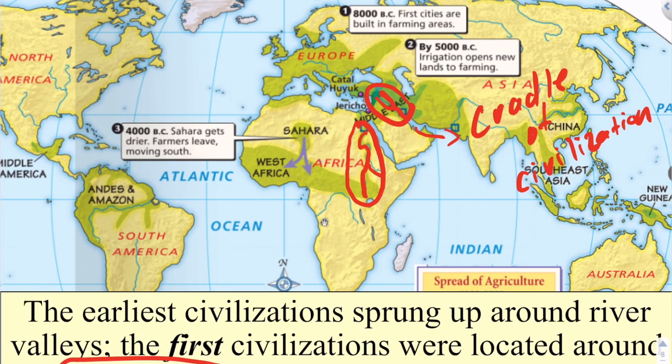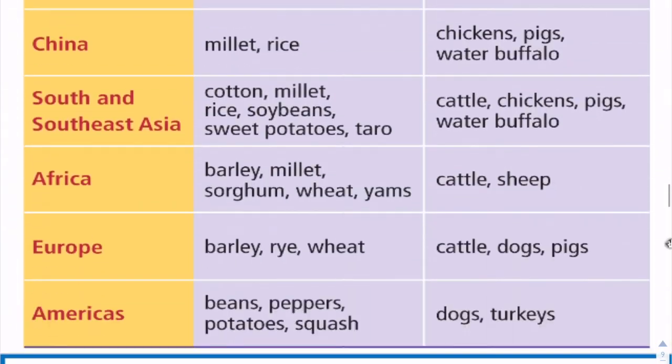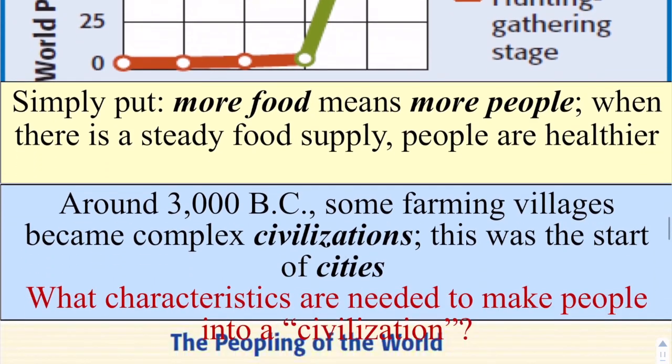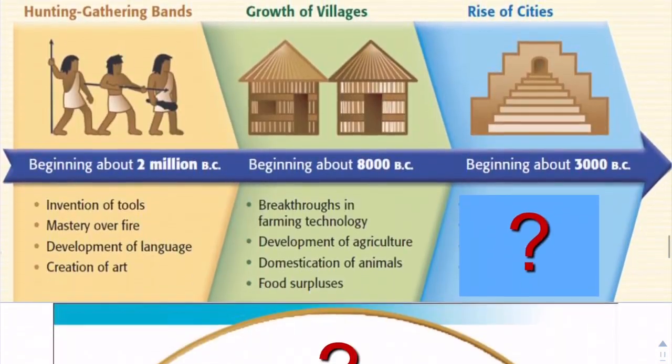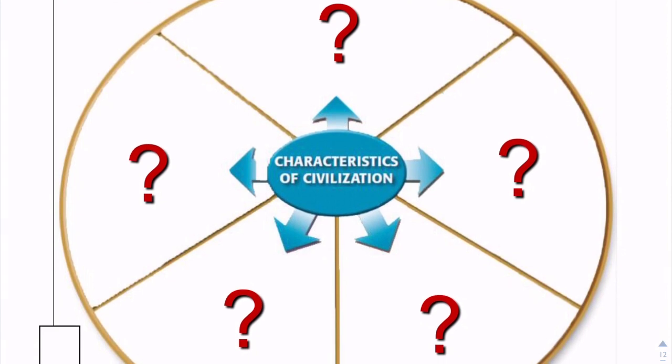So let's talk about what it takes to build a civilization. And it's incredibly simple to understand. Here we have a graphic organizer. And as you can tell, that's 5 slots: 1, 2, 3, 4, and 5. Meaning there are 5 traits that make up a civilization. I'm just going to abbreviate here. Let's figure out what those 5 are.